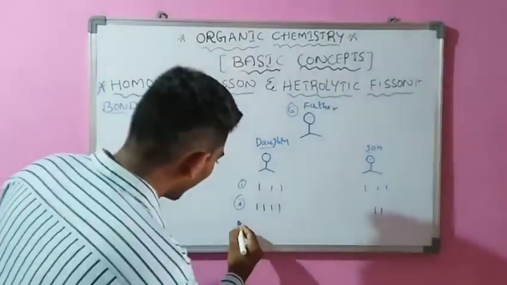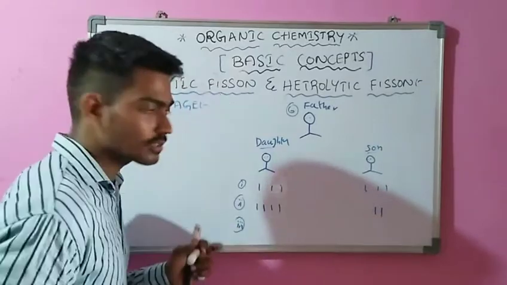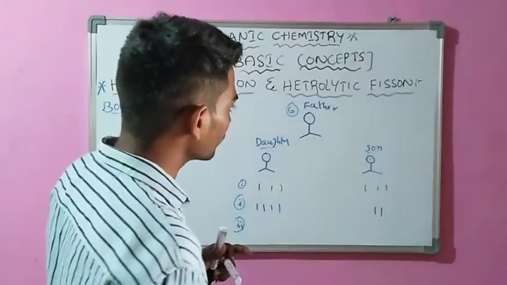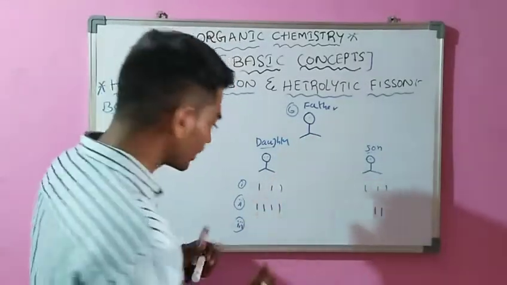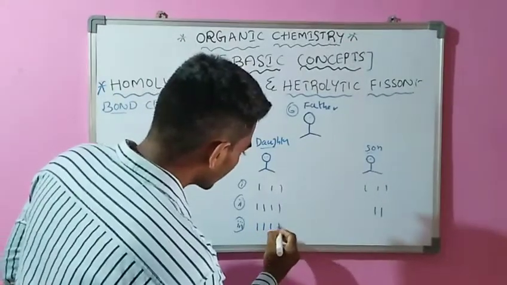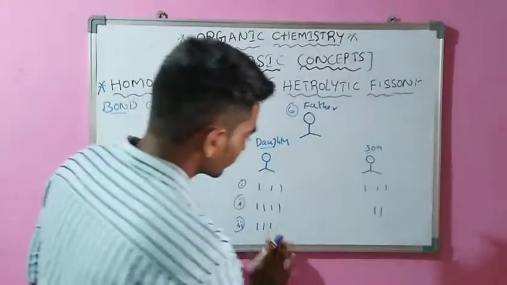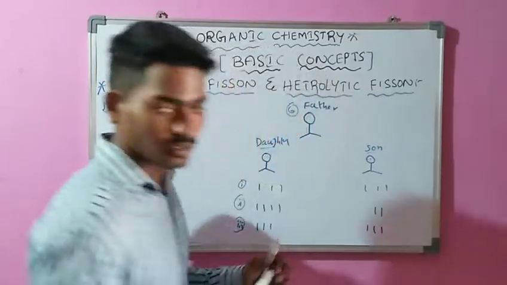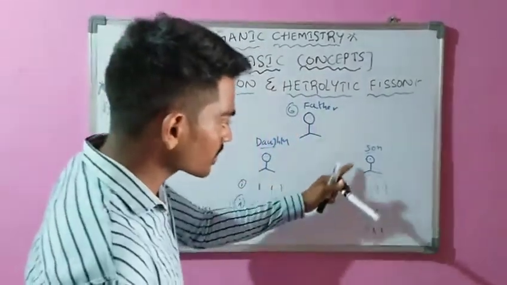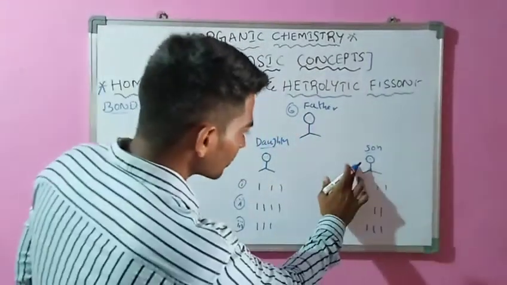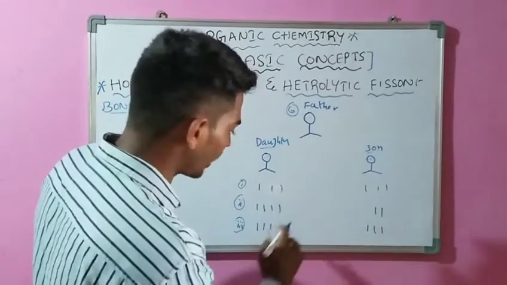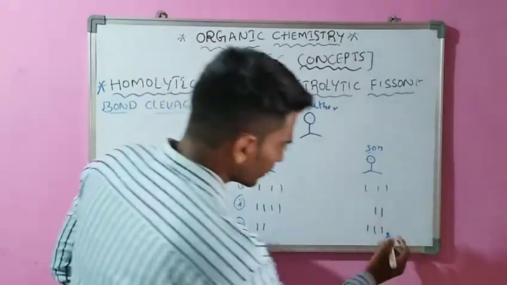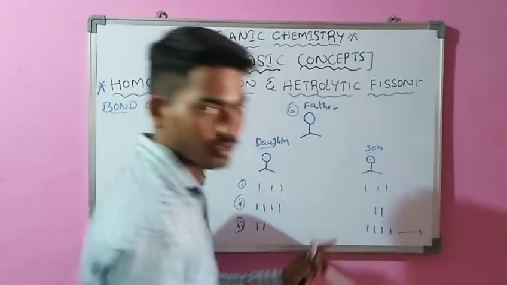And in the third case, the father again divides the chocolates equally, 3 and 3. Then the son snatches the chocolate from the daughter and runs away.